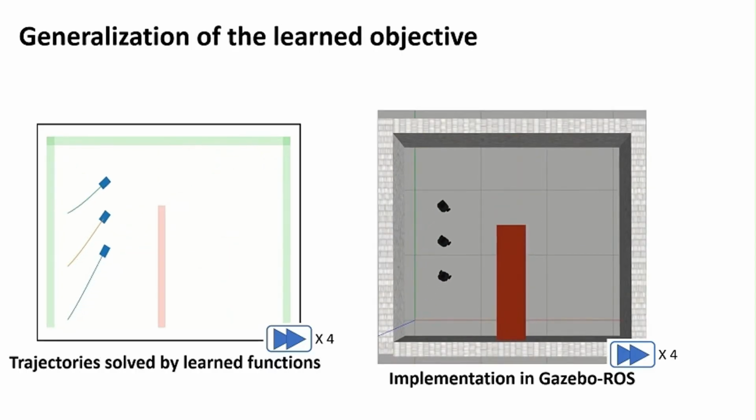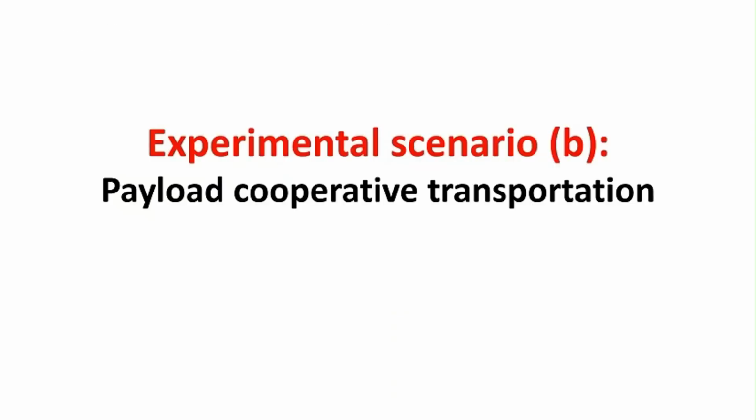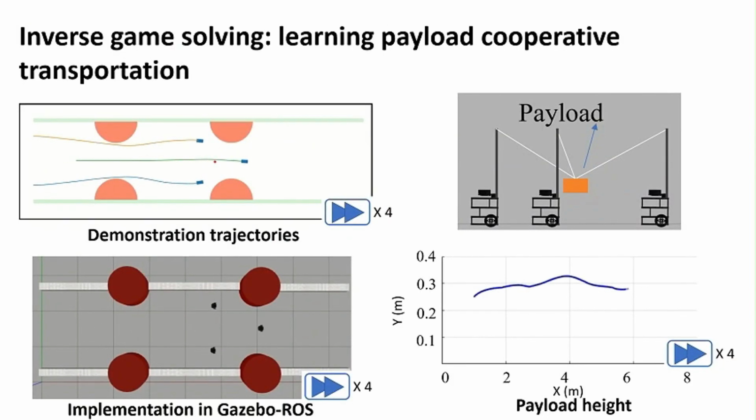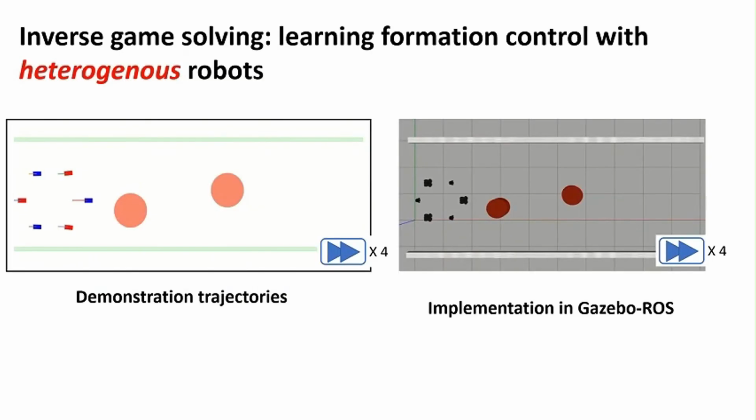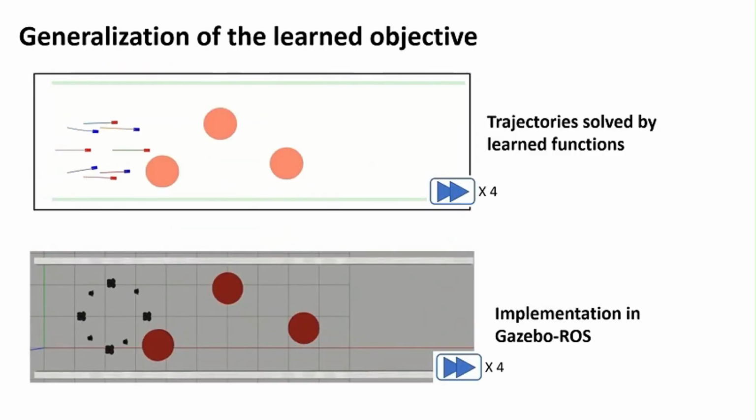In the first scenario, 3 robots start from initial positions to reach a line-like formation at a goal position while avoiding obstacles. In the second scenario, 3 robots cooperatively transport a suspended payload. The third scenario is a formation control with heterogeneous robots. The last scenario is a fixed swapping task for a multi-robot system.